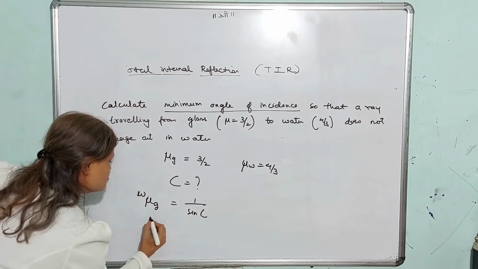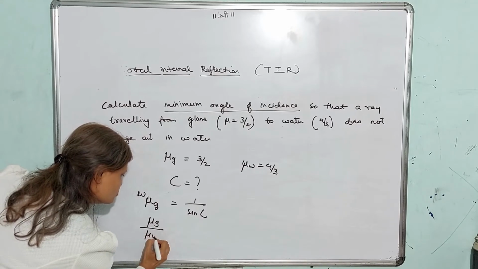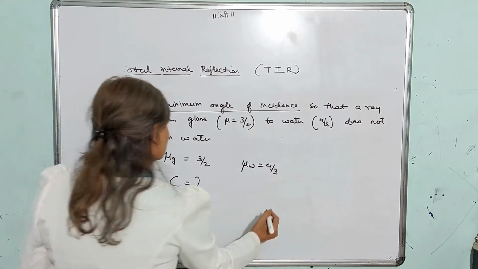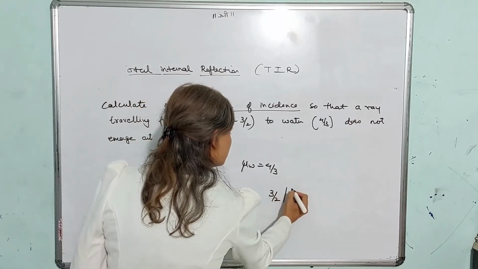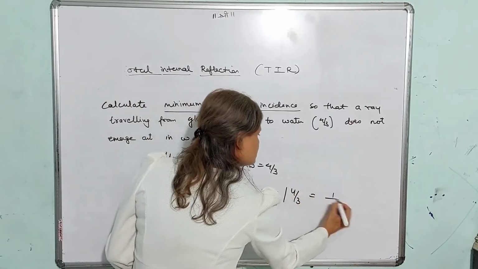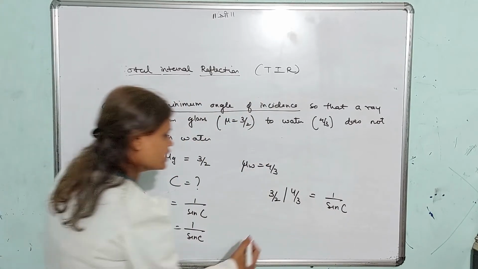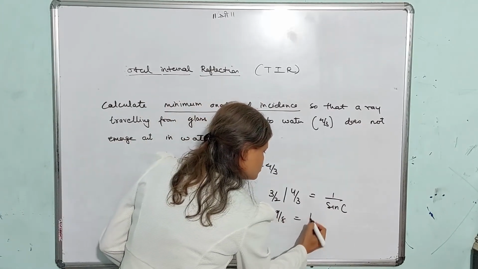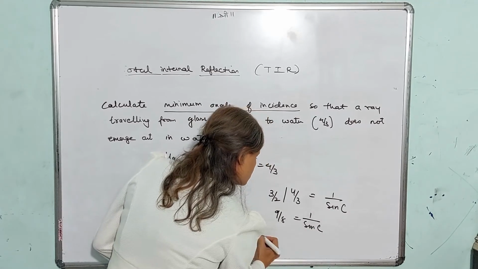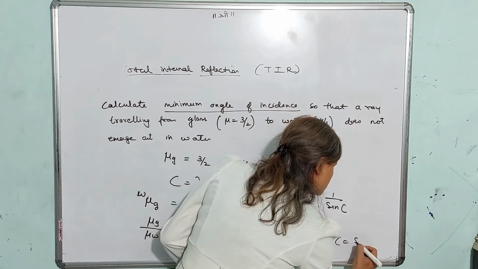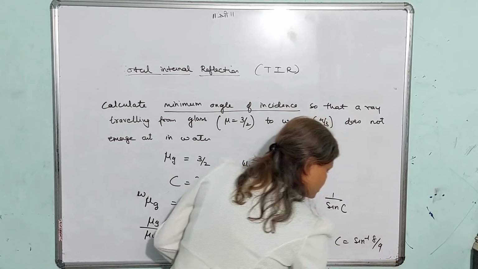So this will be mu g by mu w is equal to 1 by sin C. So therefore 3/2 divided by 4/3 is 1 by sin C. That is 9/8 is 1 by sin C. Sin C is 8/9. And C is sine inverse 8/9.